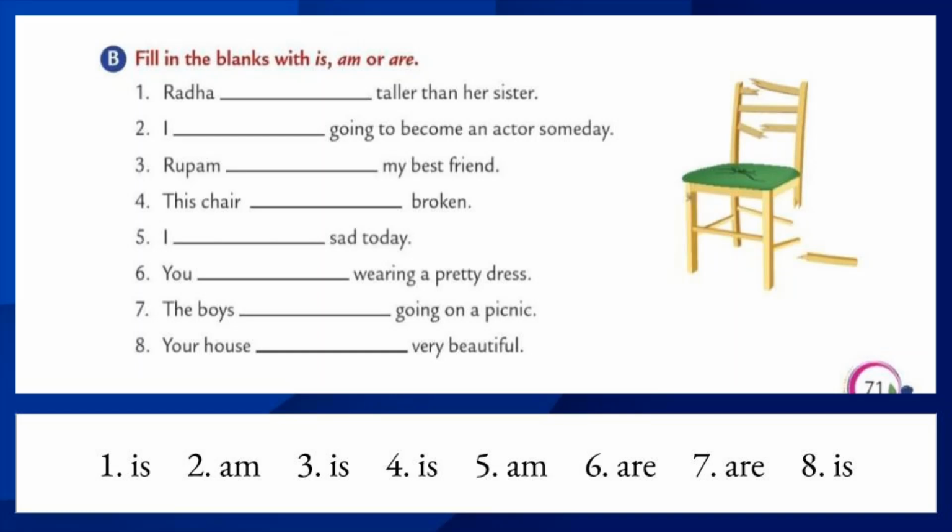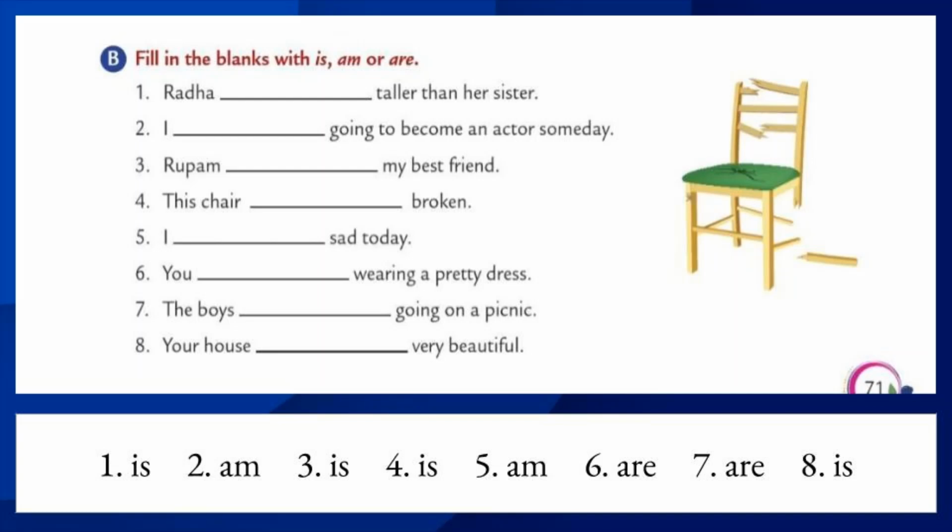Let's move to the seventh one. The boys dash going on a picnic. First of all, find out the subject. What is the subject in the given sentence? Boys. Is boys singular or plural? Yes. We know very well that boys means we are talking about more than one. It is plural. So, the correct verb is are. The boys are going on a picnic.